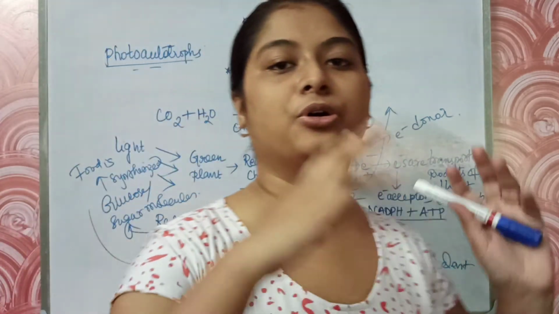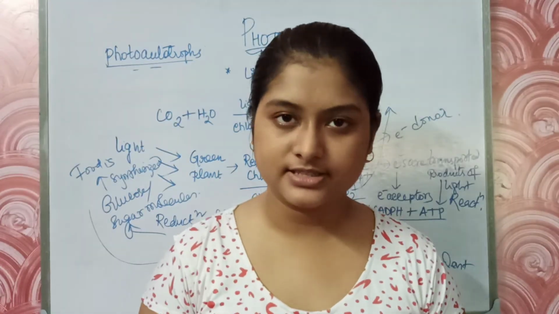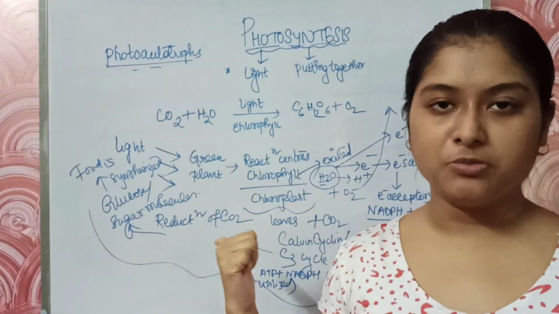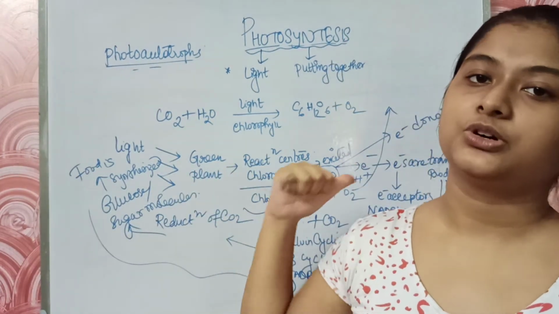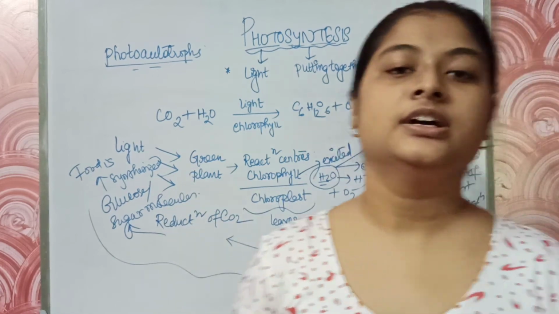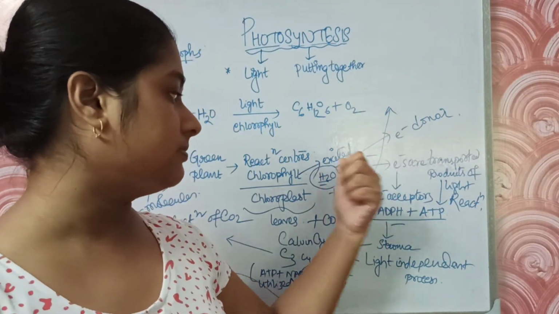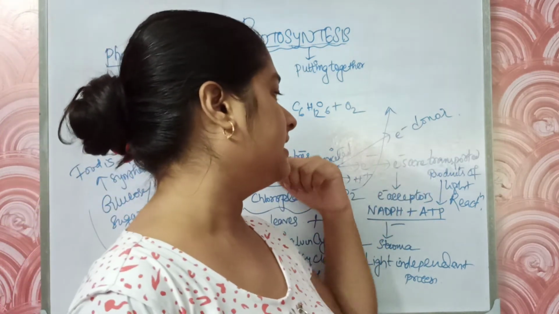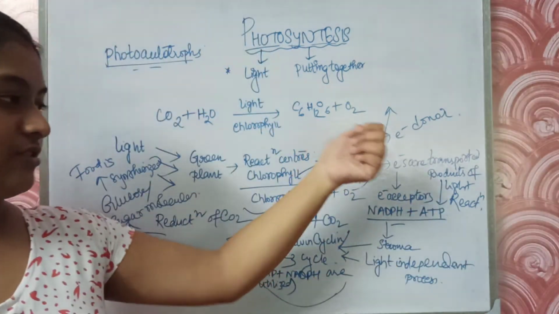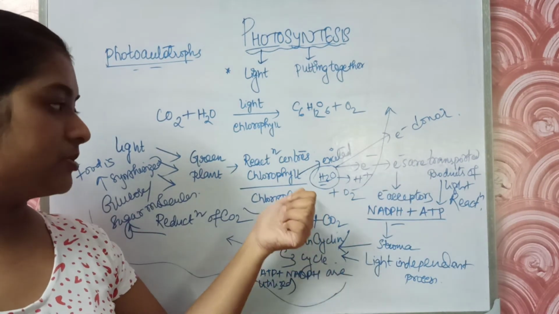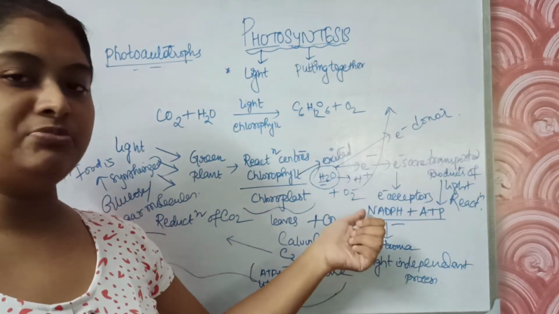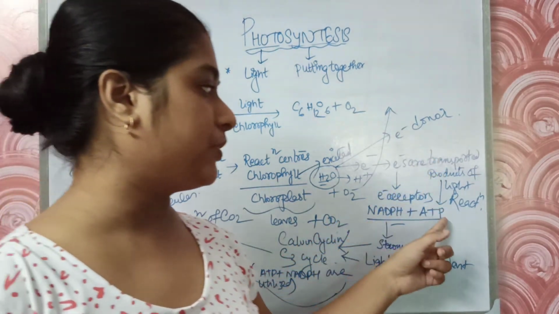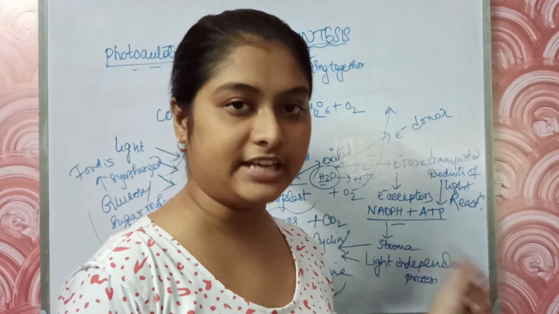So this is the whole mechanism of photosynthesis, starting with the light splitting of the water molecules, which gives out O2 into the atmosphere and donates electrons and hydrogen ions. The chlorophyll molecule is excited, the electrons are released and transferred through the electron transport carrier mechanism, and they are accepted, resulting in the formation of NADPH and ATP, the end products of the light reaction.